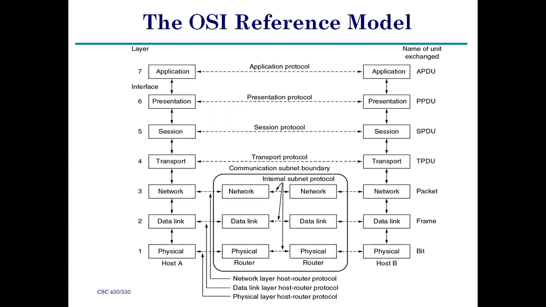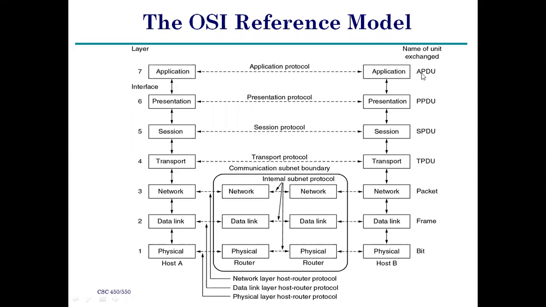Next, the packets are transmitted to the next level, that is called the session layer. The session layer maintains one type of protocol data unit, called the session protocol data unit. Here, see, transport protocol data unit, session protocol data unit, presentation protocol data unit, application protocol data unit. These are additional information for the particular layer.